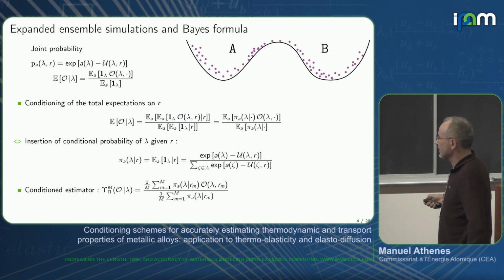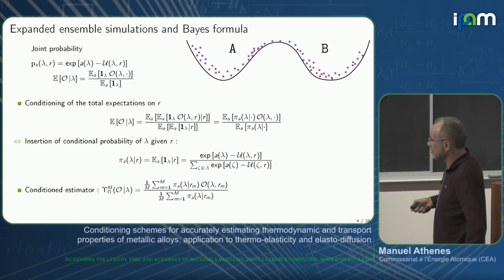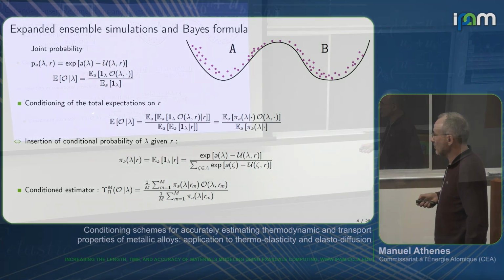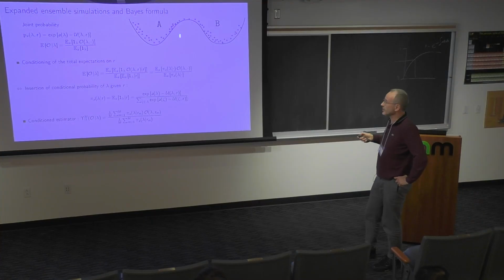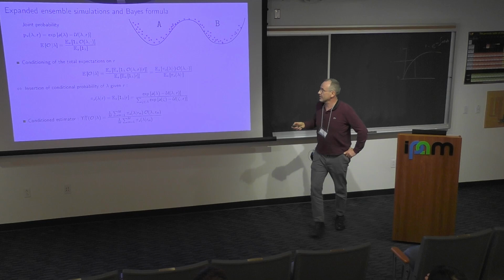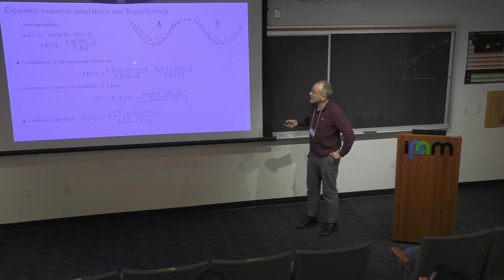So we can compute it and construct a conditional estimator, which is given here, where we can calculate ensemble averages in this extended ensemble for each value of lambda. What we did, instead, we could have derived directly an estimator based on this binning, where one is the indicator function.